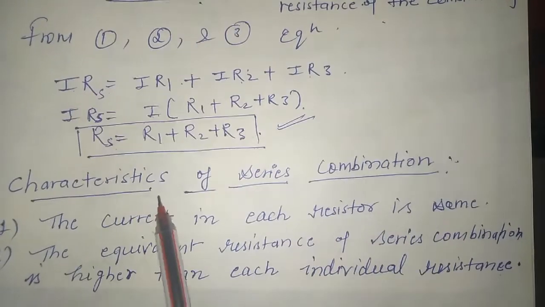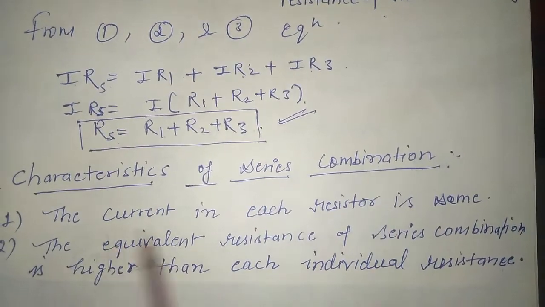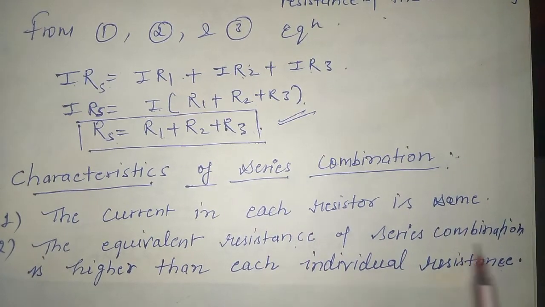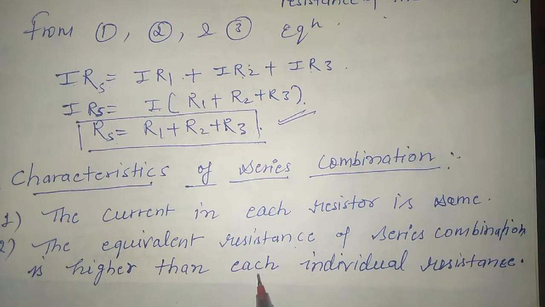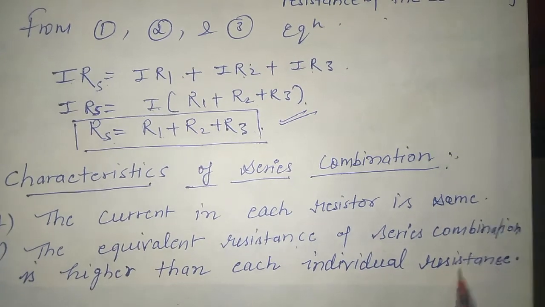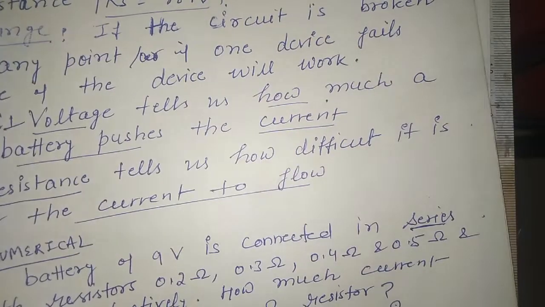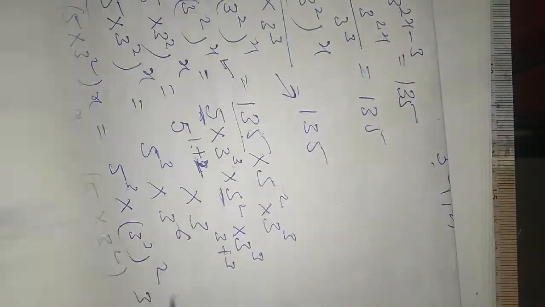Now the characteristics of series combination: the current in each resistor is the same. The equivalent resistance of a series combination is higher than each individual resistance, because the total resistance is the algebraic sum of all the resistors connected in series combination.